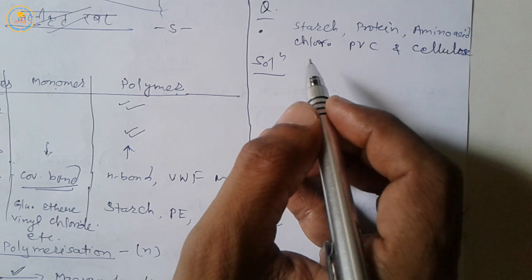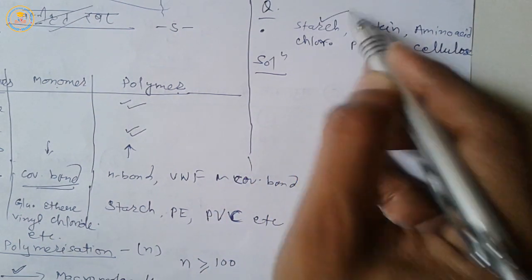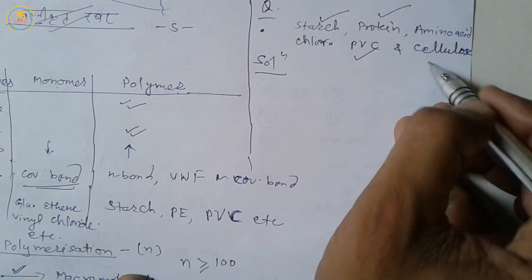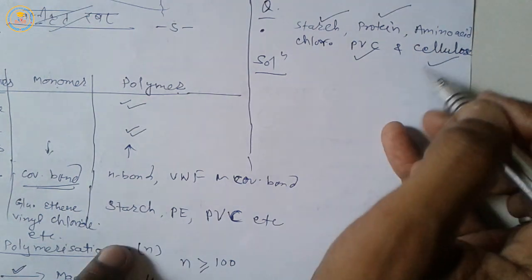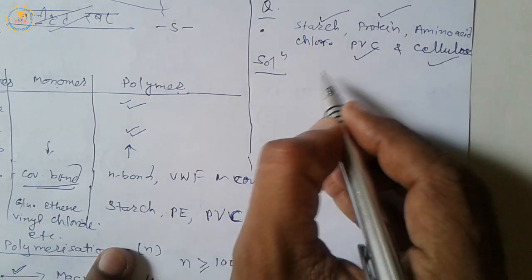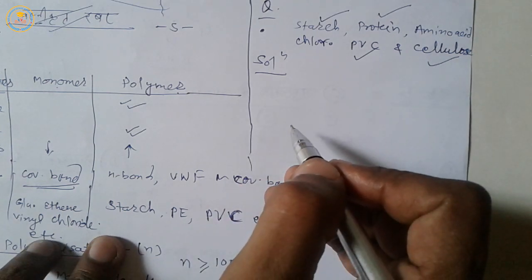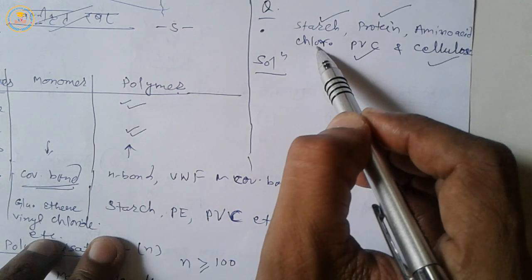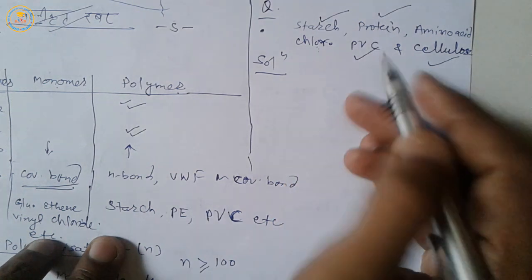Solution: starch, protein, PVC, cellulose. These are examples of polymers. And amino acid, chlorophyll. These are macromolecules.